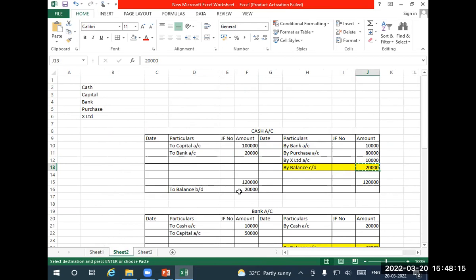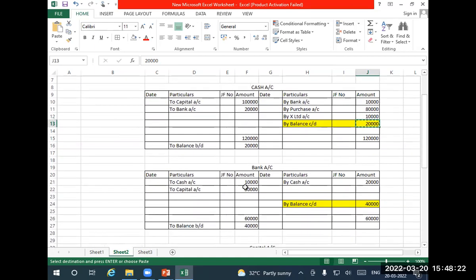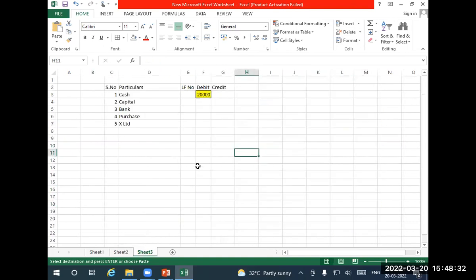In this cash account, the debit side total is more, so I write it on the debit side. Okay. Bank account, 40,000, debit side.